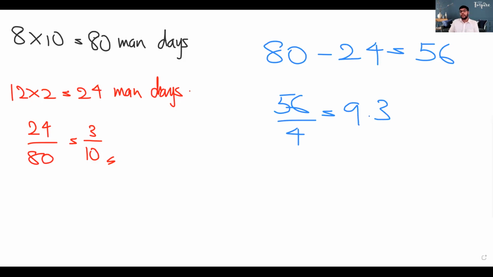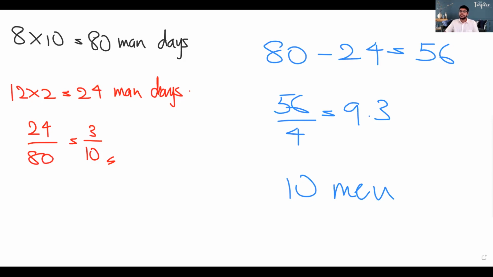We don't need to get the proper answer. We just need to know that it's 9 point something. That means if you hire 9 people, it will take more than 4 days. If you hire 10 people, you can get the task done within the next 4 days, right? So the answer is he will need 10 men for the next 4 days to complete the task.